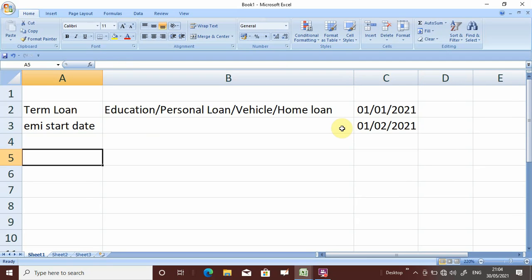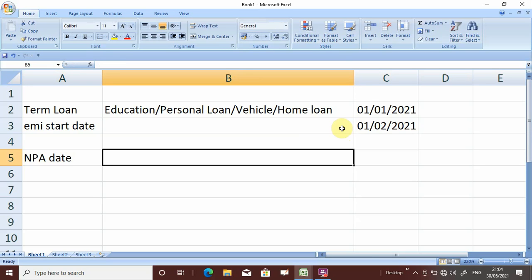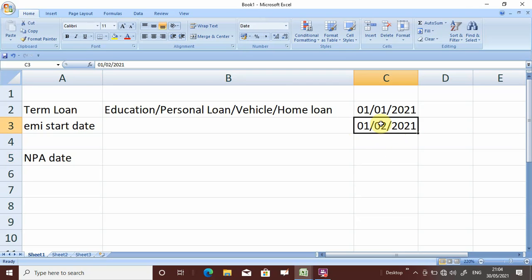Now you have to find out the NPA date if the customer or party has not paid the loan within 90 days of the account becoming overdue. So how will we find that one? It's very simple. EMI start date is this, that is, this is your due date. 1st February 2021 will be your due date. Now what will be the overdue date?